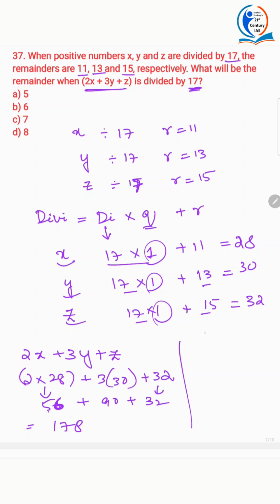Now we'll see if 178 is divisible by 17. There's only one way. No, it is not divisible. Then if it's not divisible, what is the remainder? 17 tens are 170, right? So 8. 8 is the answer.